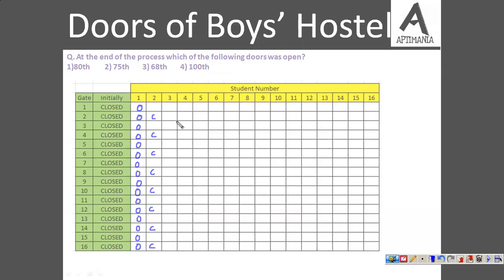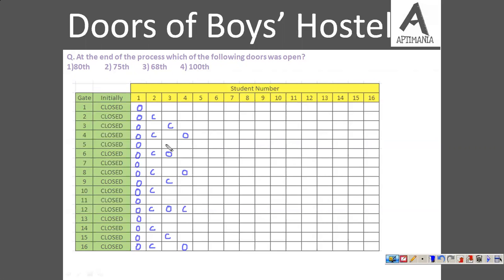Then came student number 3. He operated on multiples of 3 only. Open, close. Here the room number 6 was closed, so he opened it. Then 9th, close. Then 12th, it was closed, so he will open it. Then 15th, it was open, so he will close it. Now comes the chance of student number 4. He will operate on multiples of 4 only. So basically, he will open this one because it was closed. He will again open this one because it was closed. He will close this one and he will open this one, 12th number, and the 16th number because it was closed. Now 5th number, he will operate on 3 doors only, 5, 10 and 15.